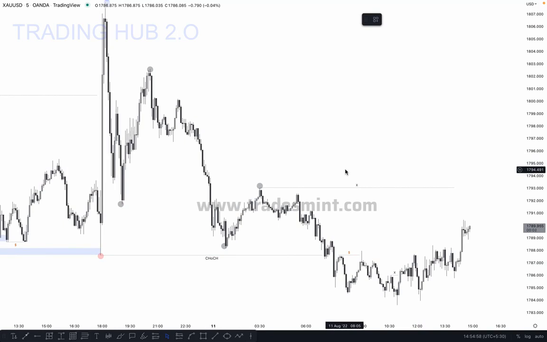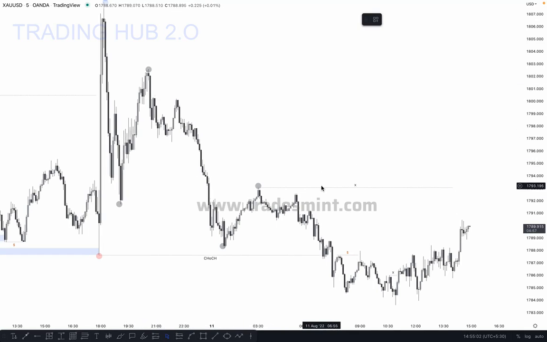So it depends on the situation, and sometimes you can see this type of inducement move, but after the break of structure, you have to check your internal structure. Is every structure similar or different? If the internal structure is different in size or shape, then you can apply this type of thing.